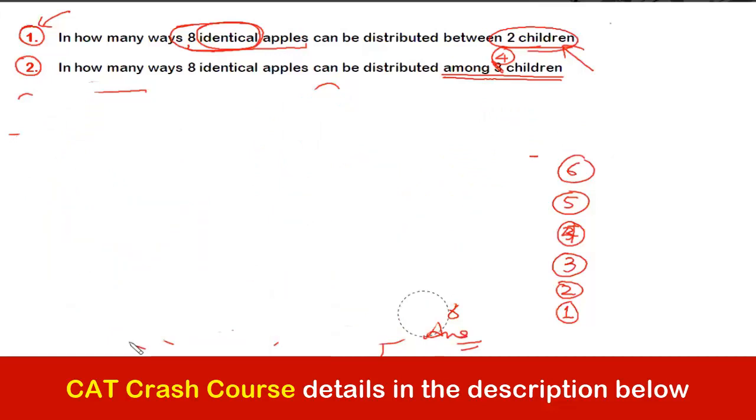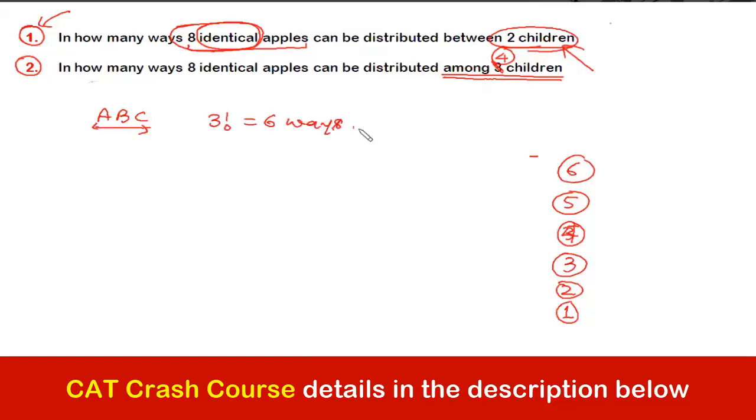Before that, let us come to the basics of a formula, the arrangement from where the formula is derived. So suppose I have 3 letters A, B, C. If I want to arrange all 3 of them, then in how many ways can this be arranged, guys? I hope this much is known to all. Can I say this is 3 factorial or 6 ways? Does anyone have a problem with this?